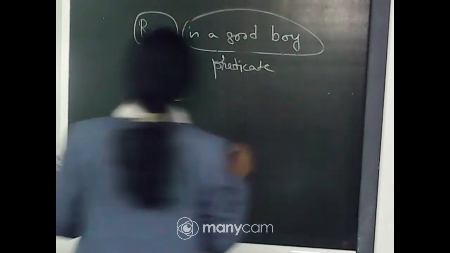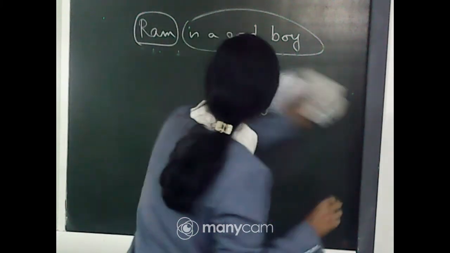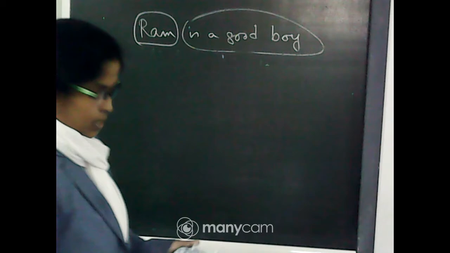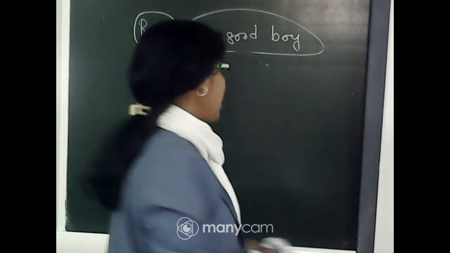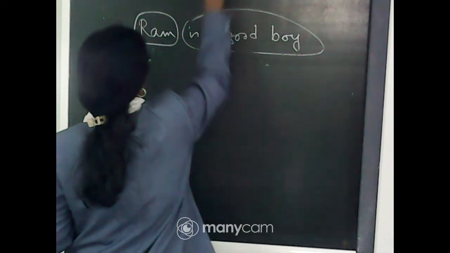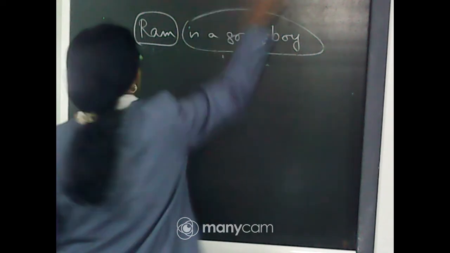Subject and predicate are the two portions in a sentence. Today we will learn about object. What is an object?